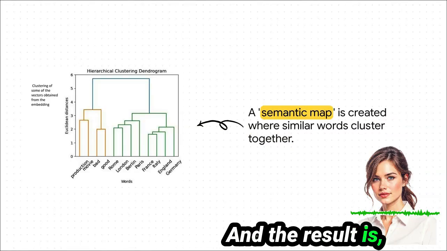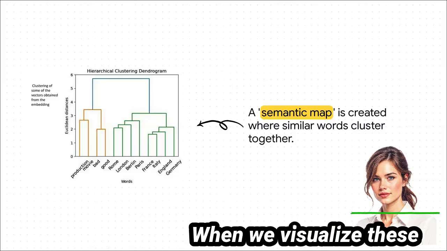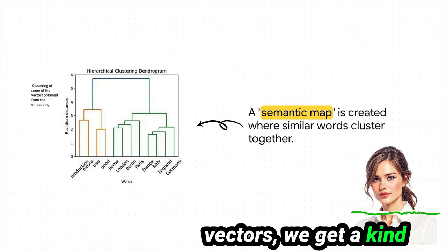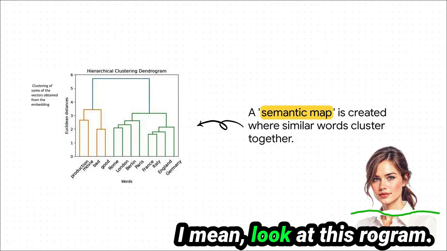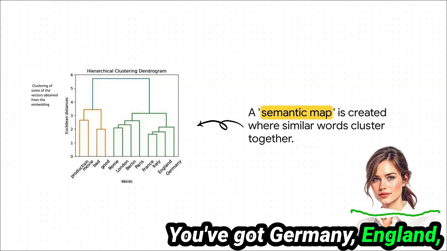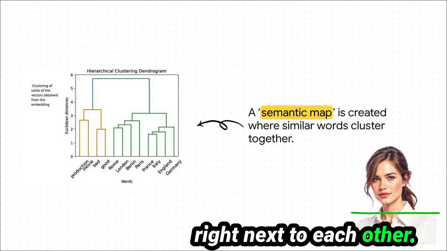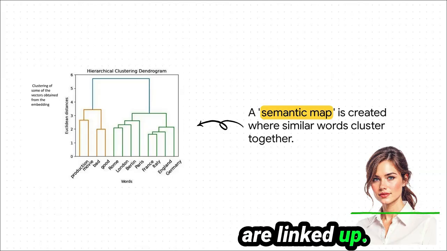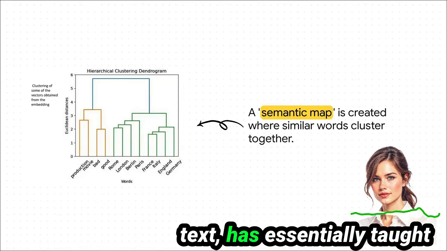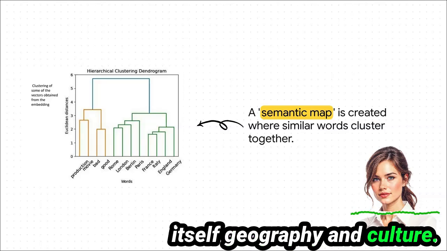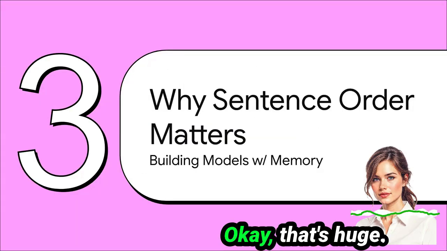And the result is, honestly, it's just amazing. When we visualize these vectors, we get a kind of map of meaning. I mean, look at this dendrogram. You've got Germany, England, and Italy all huddled together. Berlin and Paris are right next to each other. Movie and production are linked up. The model, just by reading text, has essentially taught itself geography and culture. It's incredible.